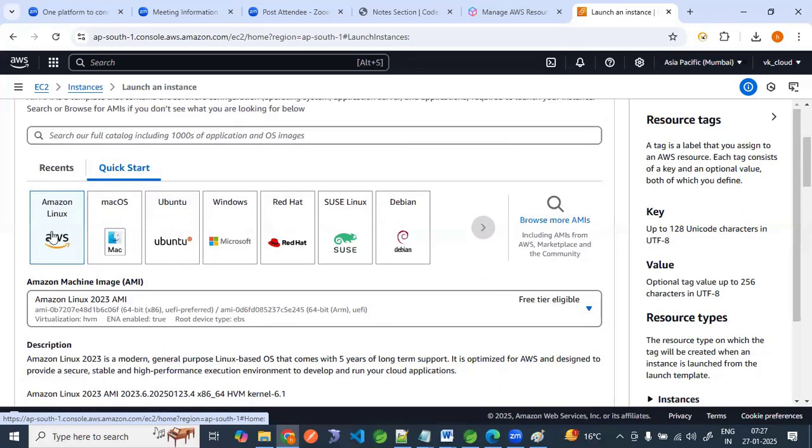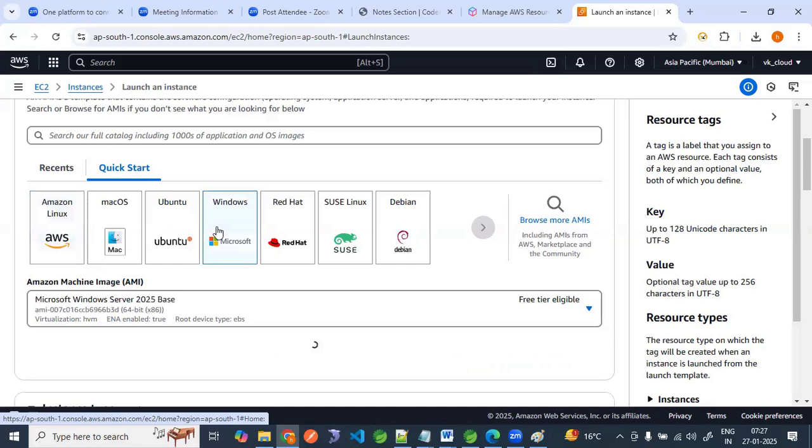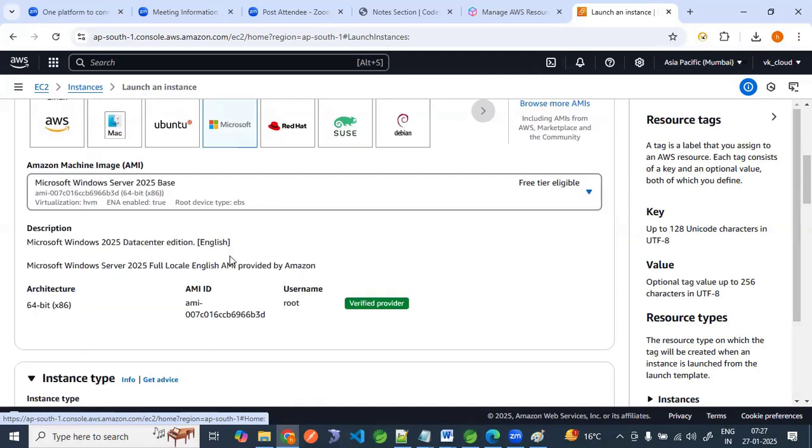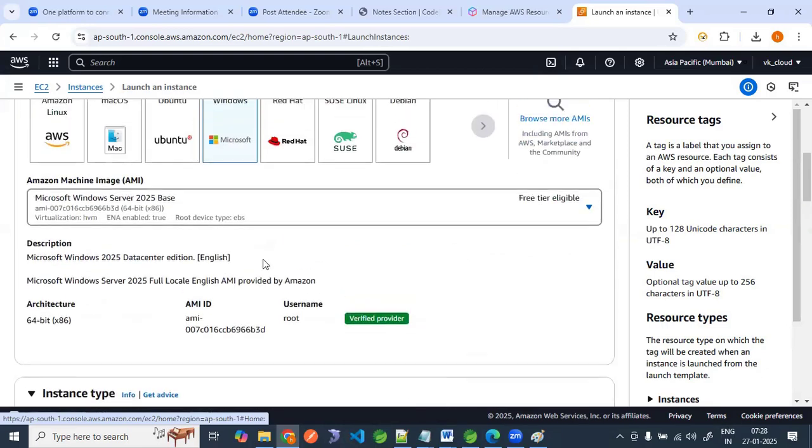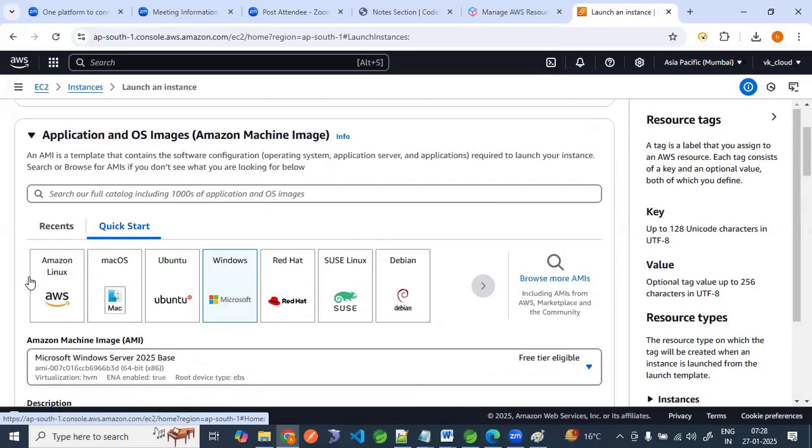Let me select one Linux operating system. I can also launch one Windows operating system. But is it helpful for now? Because if I click Windows, what will happen? It will ask for different RAM and hard disk size. But it is not helpful for us now because we are practicing Linux. So why would we install Windows? We will install Linux.